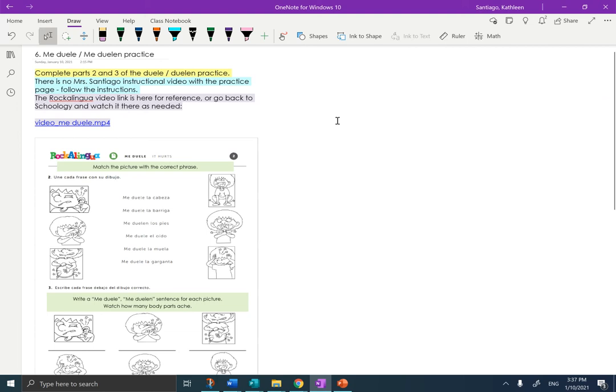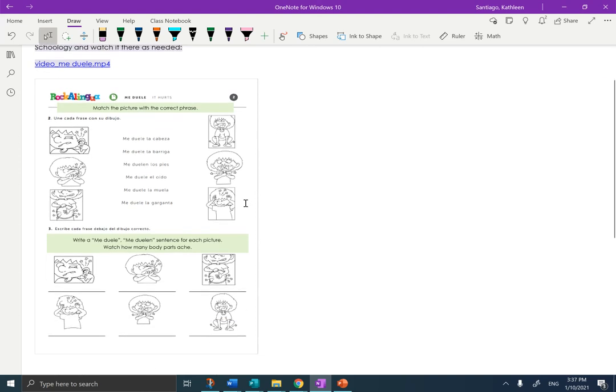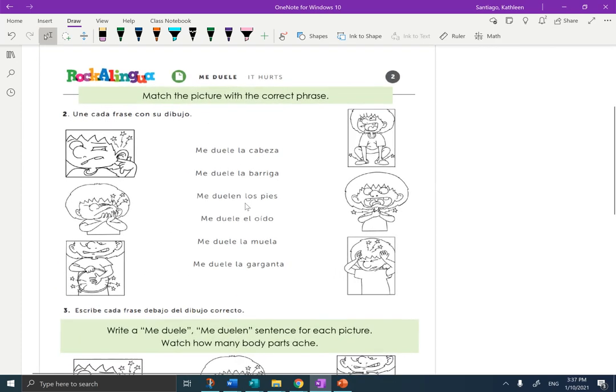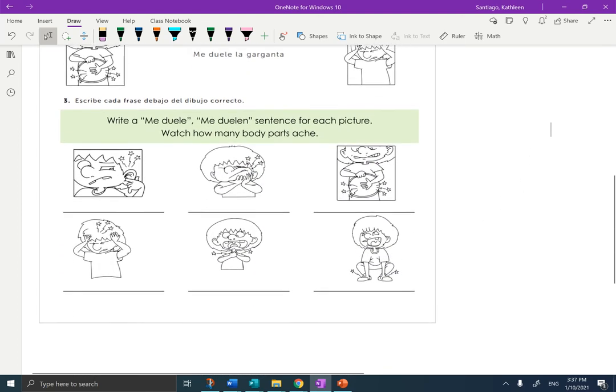The Rockalingua video link is here for your reference, or you can go back and watch it in Schoology as needed. So part 2, all you're going to do is match the picture with the correct phrase. The instructions are in the green box. And part 3, write a me duele or me duelen sentence for each picture. Watch how many body parts ache.